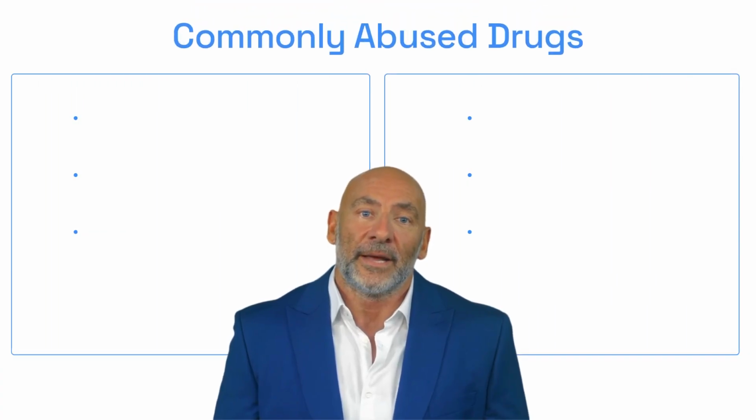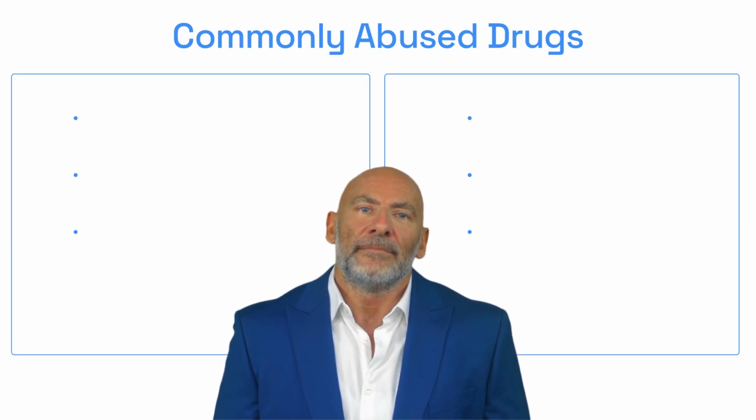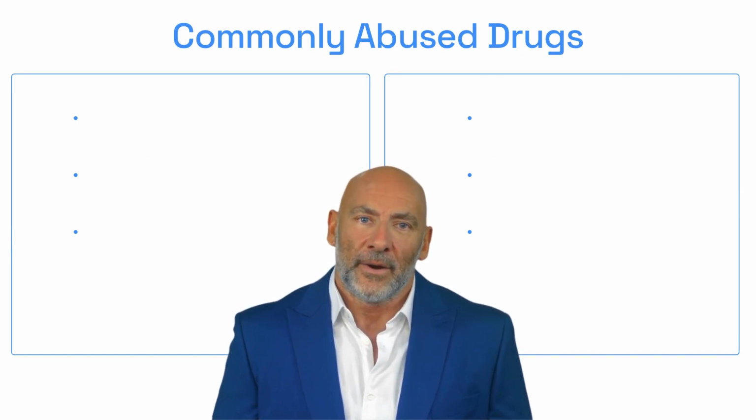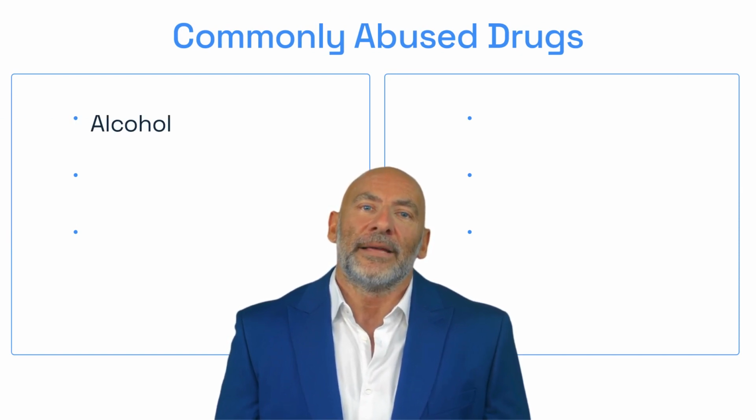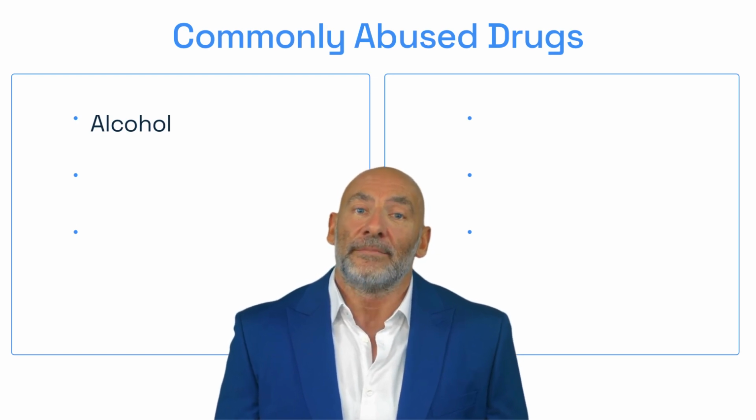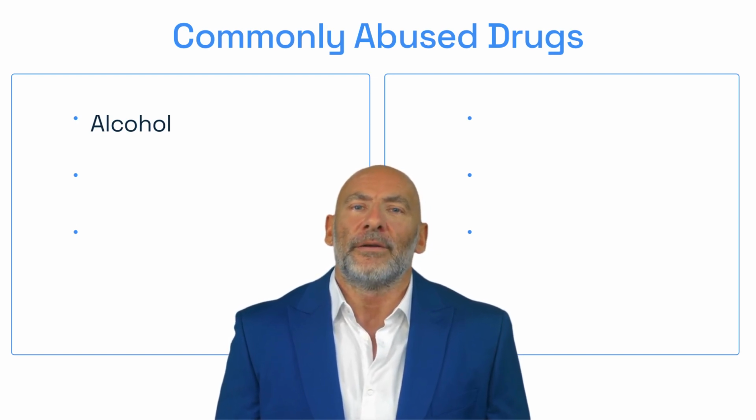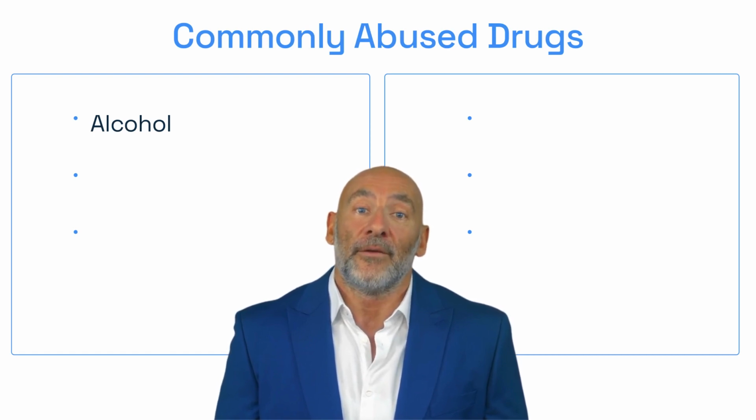Substance use disorders can involve various substances. Let's take a look at some commonly abused drugs and their effects. Alcohol use disorder is the inability to control drinking due to emotional and physical dependence. Symptoms include a strong urge or need to use alcohol, continued use despite problems, and withdrawal symptoms when trying to decrease or stop drinking.